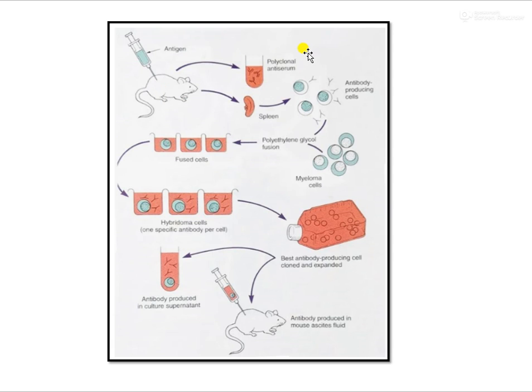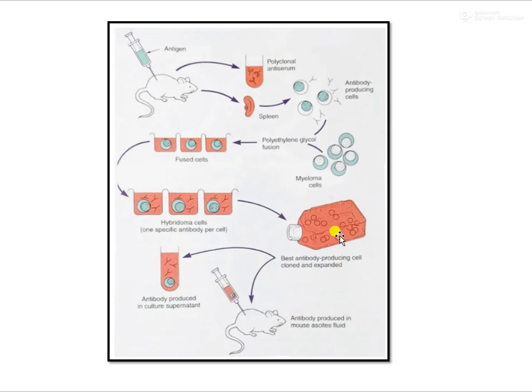You have a polyclonal antiserum normally, but when you take the splenocytes and fuse them with myeloma cells using polyethylene glycol, you get fused cells. The hybridoma cells specific to a particular antigen or epitope are screened and selected, and grown by cell culture.